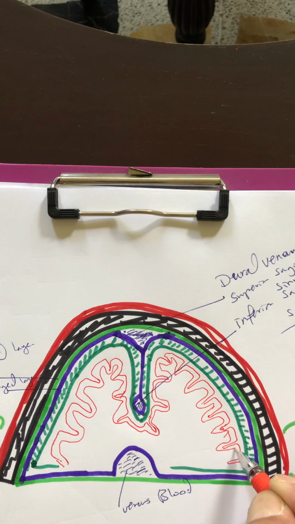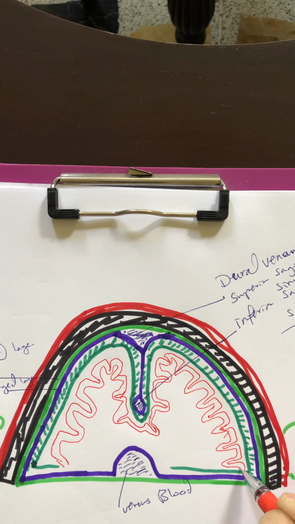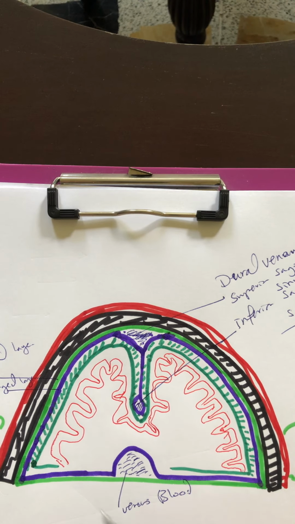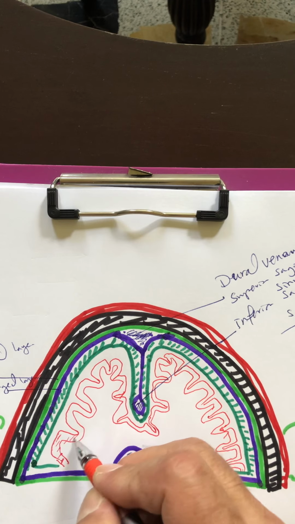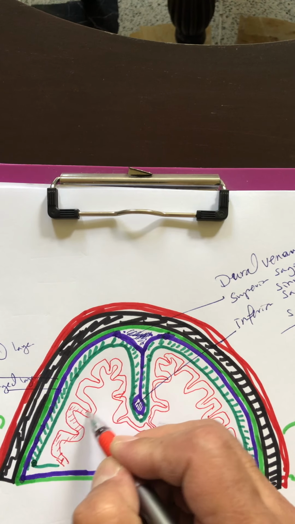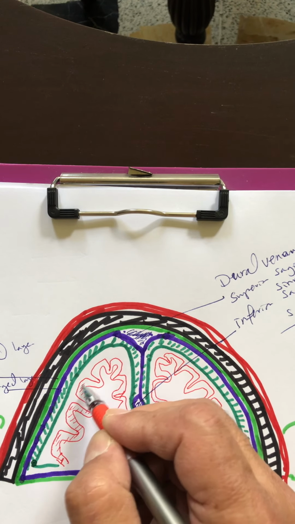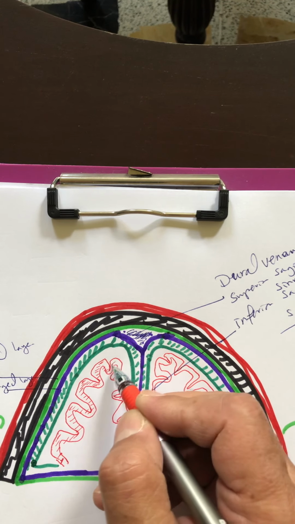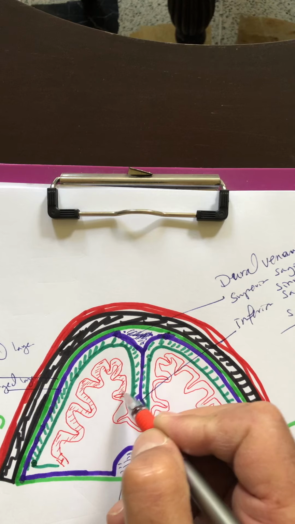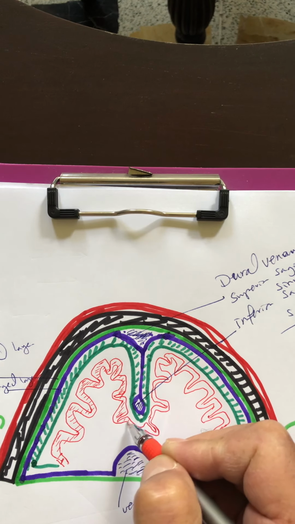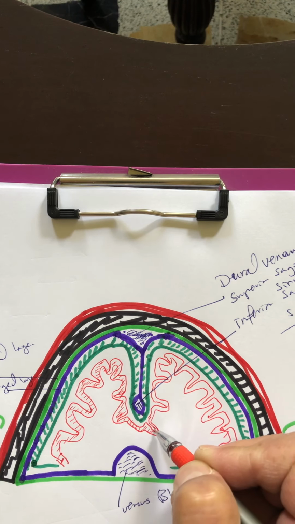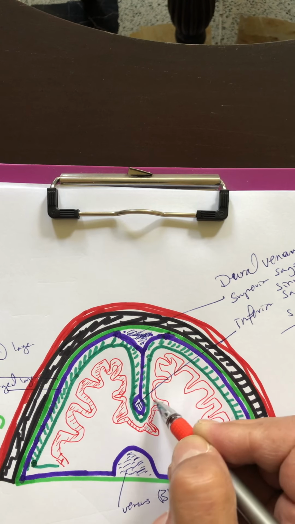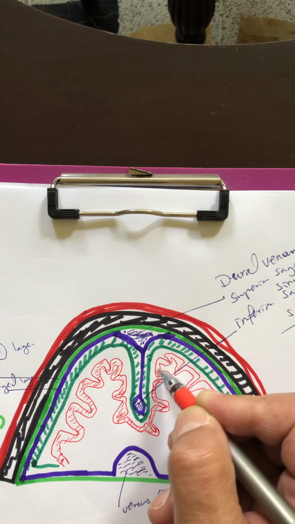Why is it gray matter? Because it contains the bodies of the neurons, the cell bodies of the neurons. All the cell bodies are present here, giving this darker appearance or darker color of the cortex.